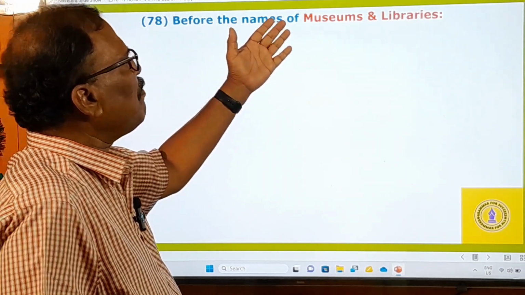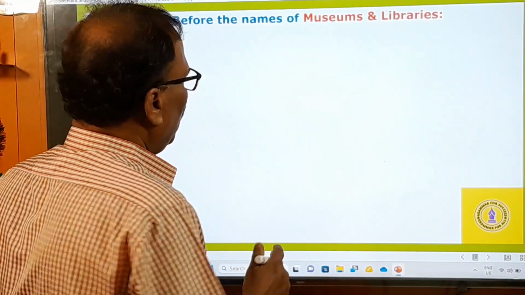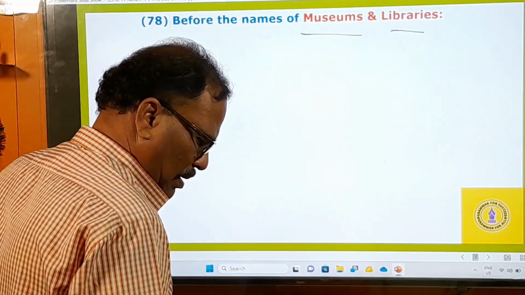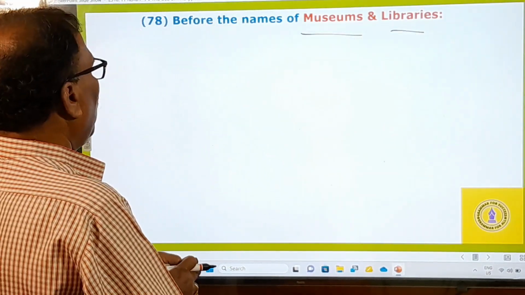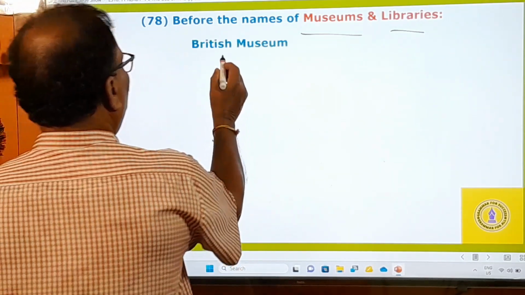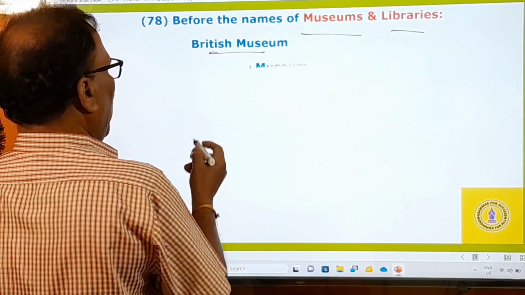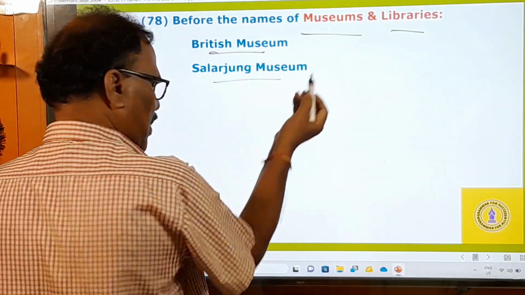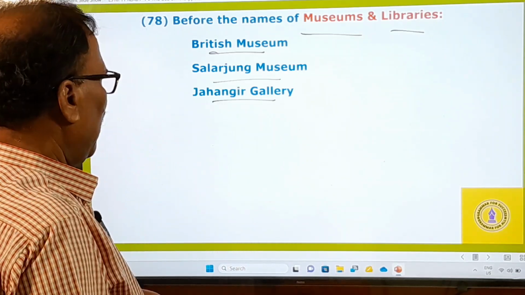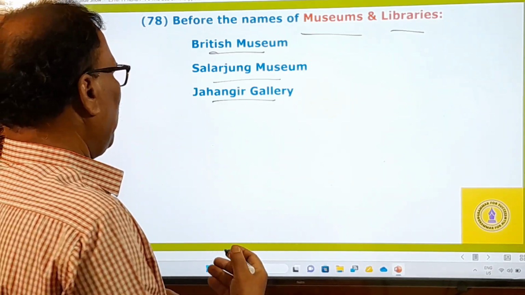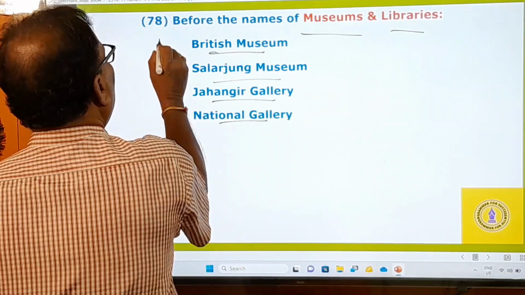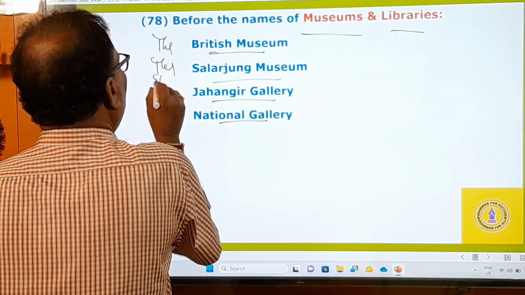Dear test takers, now this is the 78th rule. Before the names of museums and libraries, I need not tell you. I'll just give you the names of museums. For example, British Museum is there. It's a beautiful museum. And then the Salarjung Museum in Hyderabad. And next, Jahangir Gallery, it is in Mumbai, a gallery, museum, whatever they call it. And a National Gallery. These are all museums. Before the names of the museums, you must use the definite article.